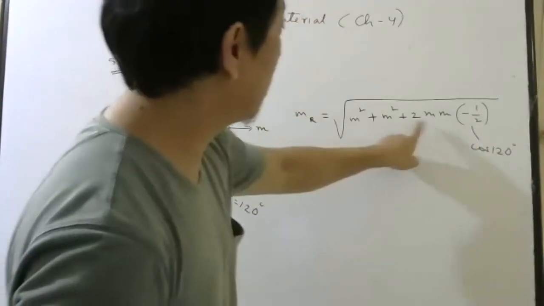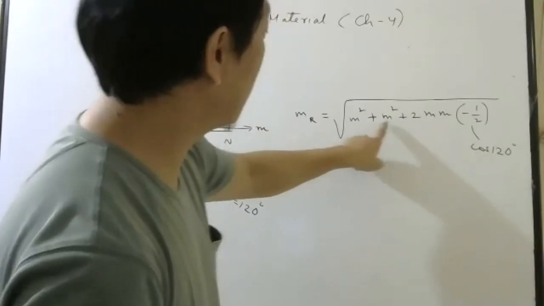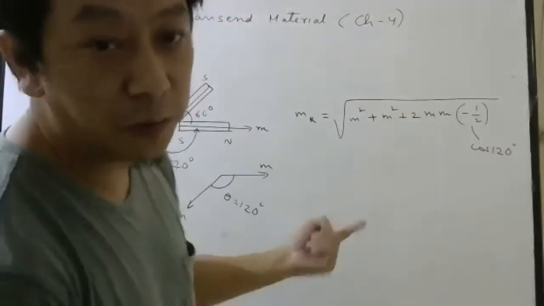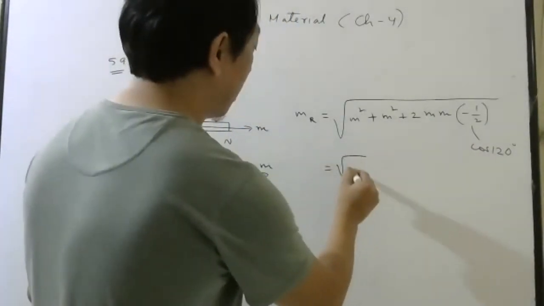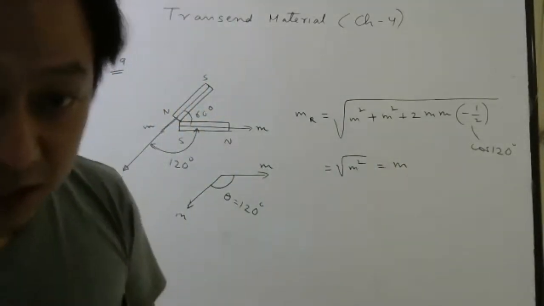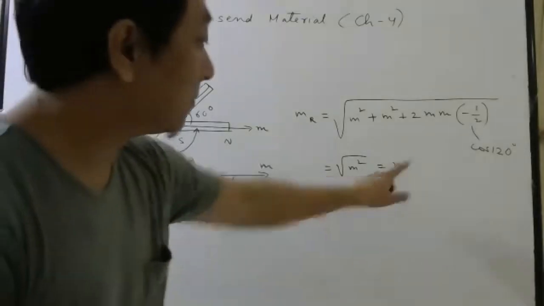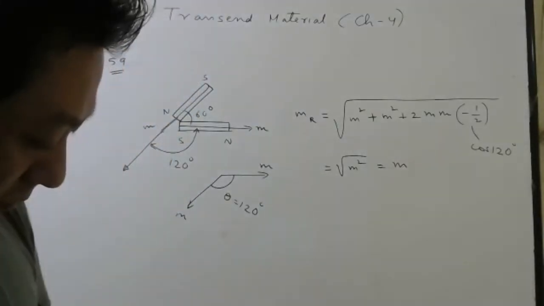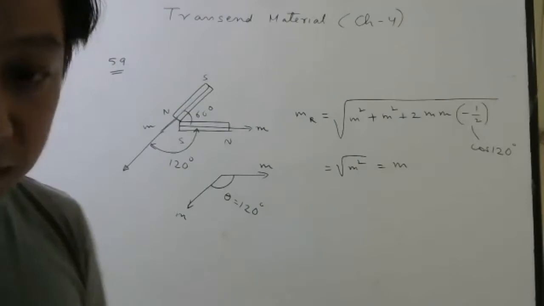You can see 2 and 2 will cancel. Minus m square will cancel plus m square. So what will be left? Root over m square. That will be m. So magnetic moment of the resultant will be same as m. Which option? Option A.